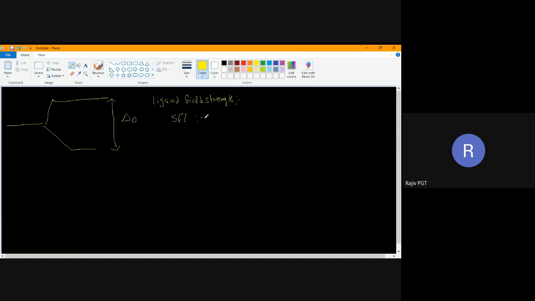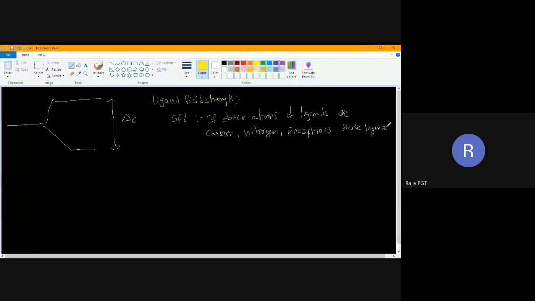Now, when we talk about strong field ligands, if the donor atom of the ligand is carbon, nitrogen, and phosphorus, those are strong field ligands. Not sulfur, phosphorus. Carbon, nitrogen, and phosphorus. Those ligands are strong field.